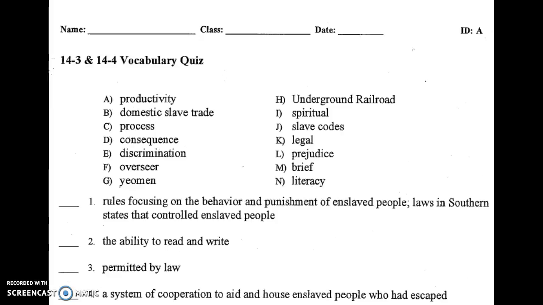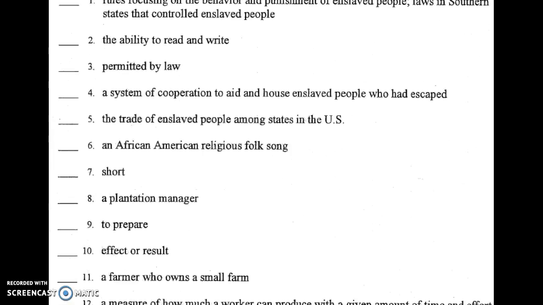This word just means that it's permitted or allowed by law. Number 4. This is a system of cooperation to aid and house enslaved people who had escaped. Five. This is the trade of enslaved people among states in the U.S.